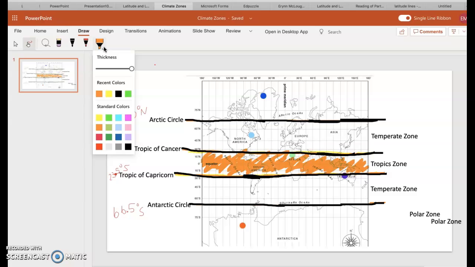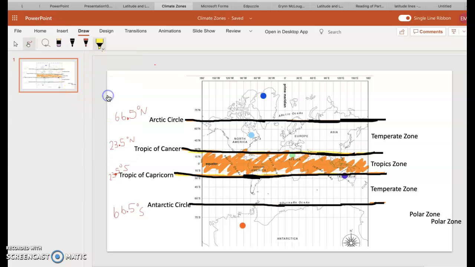We have all 4 different seasons. So I'm going to color yellow. This entire area is the temperate zone, in between the Tropic of Cancer and Arctic Circle. Now, below the Tropic of Capricorn, in between the Tropic of Capricorn and the Antarctic Circle, is the temperate zone to the south.